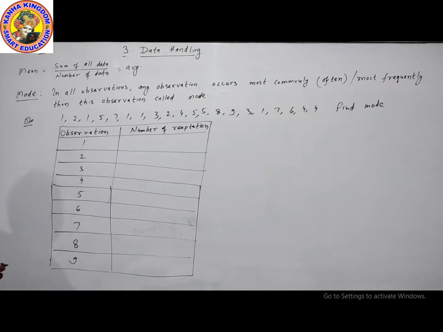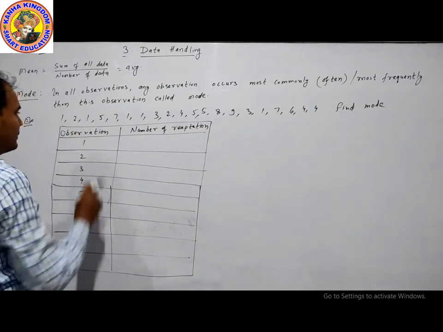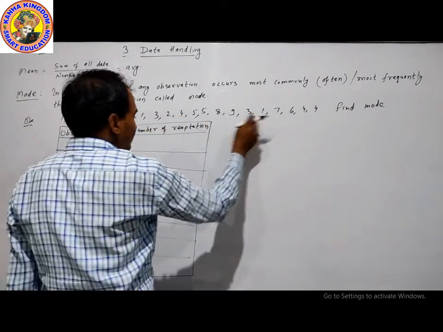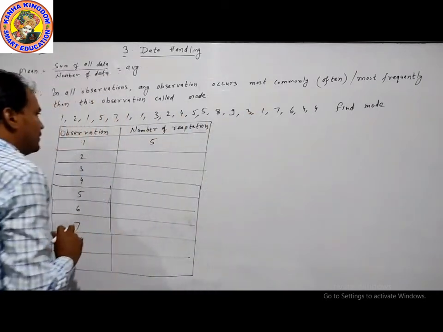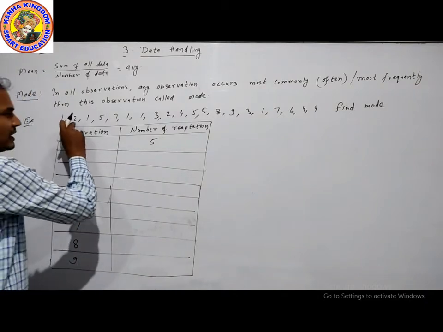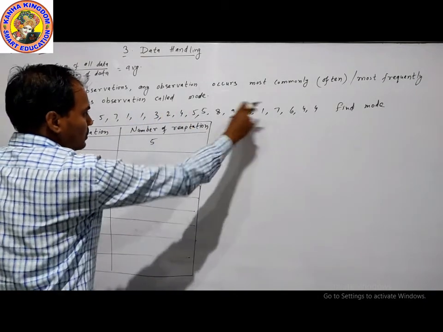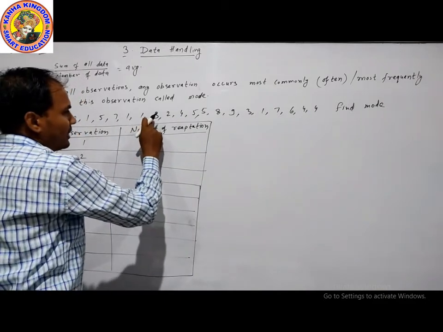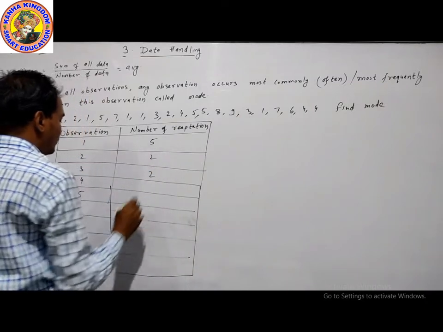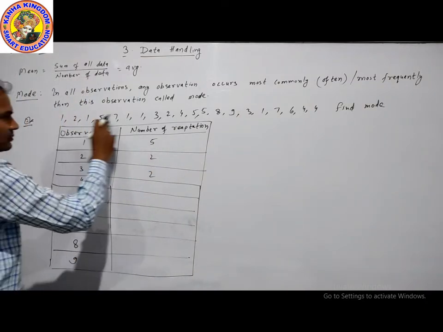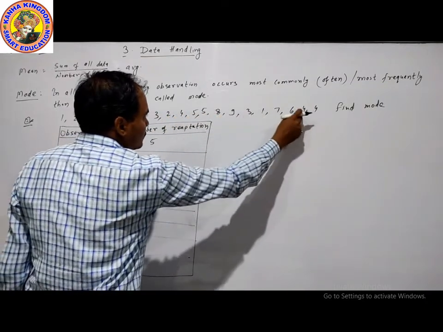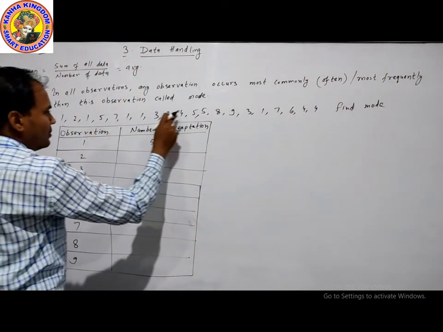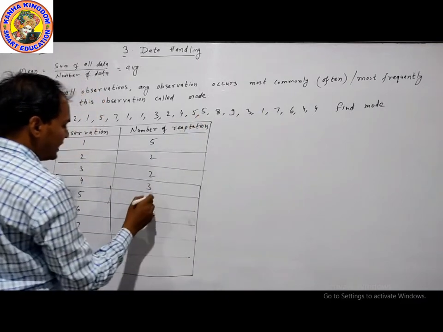Observation 1 is repeated 5 times. Observation 2 occurs only 2 times. Now 3, 2 times. Now 4, 3 times. Now 5, 3 times.